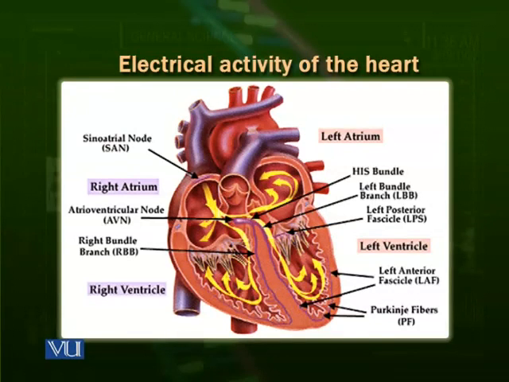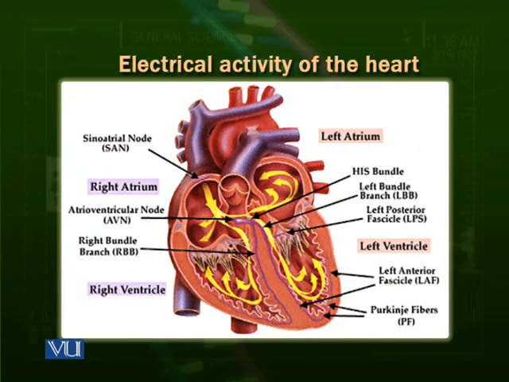This is due to the electrical system present inside the heart. The heart has certain nerves, we can say a nervous system, which is shown in yellow in this diagram. On the top of the right atrium, close to the vena cava, there is a thick group of muscles which is called the sinoatrial node. We also call it a pacemaker. This is a group of muscles which can generate an impulse or electrical activity itself.